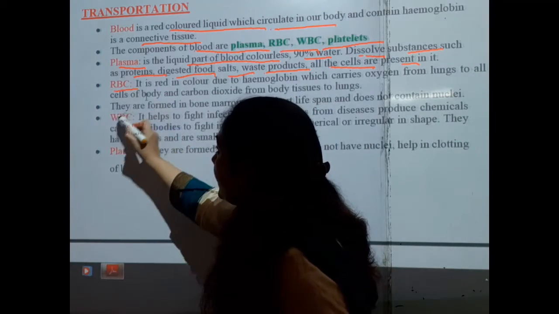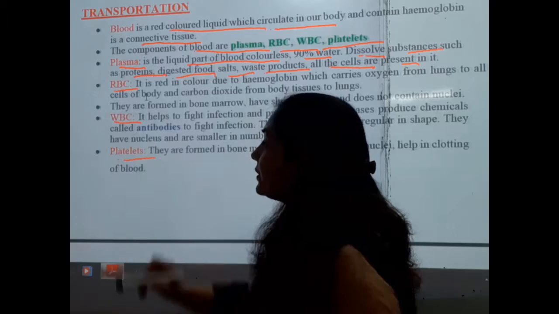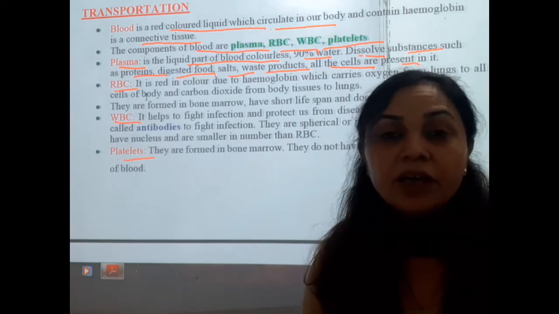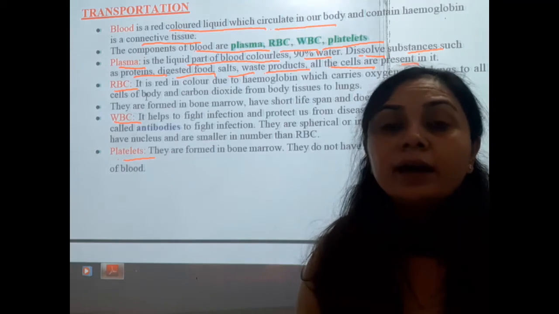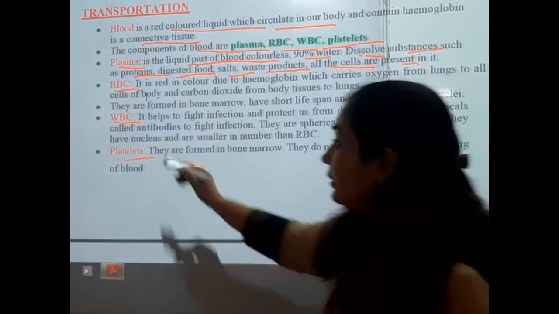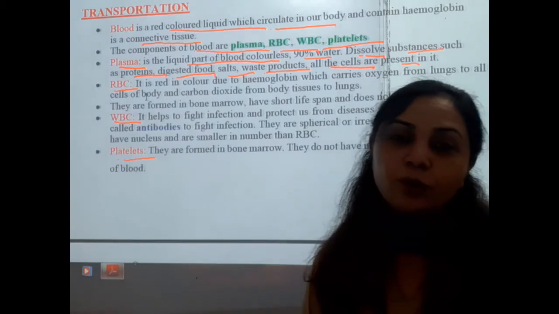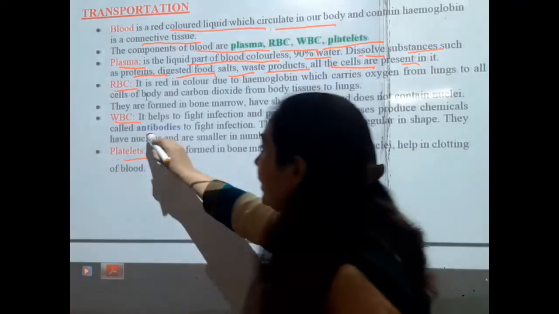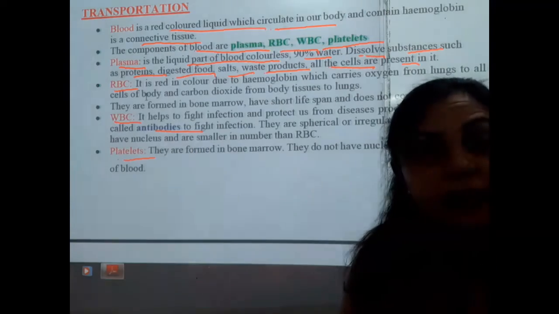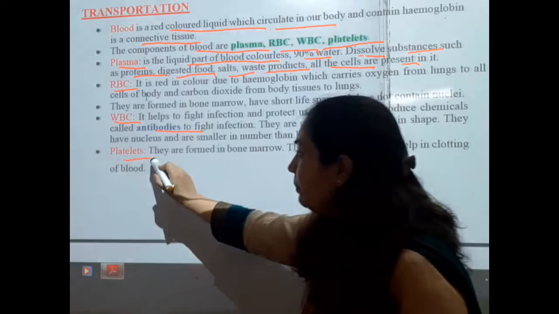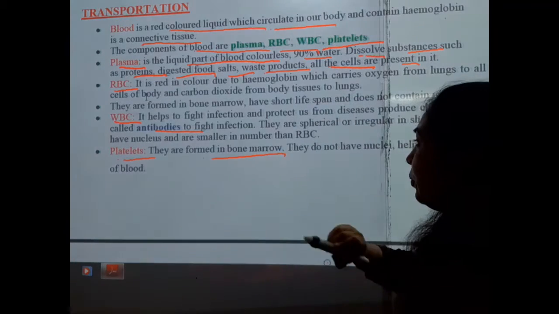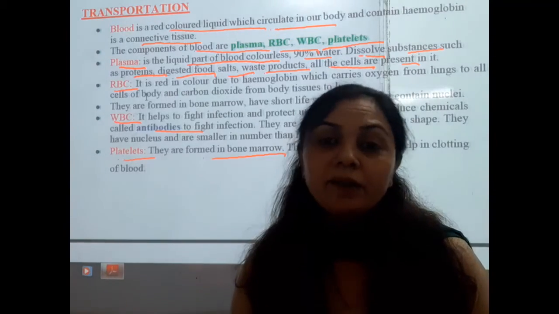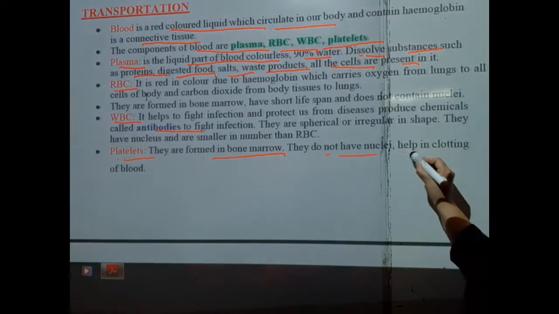Now the RBCs, the WBCs and the platelets. Students, RBCs are called red blood cells and are responsible for the red color pigmentation. The WBCs are also called the soldiers of the body, because they create antibodies to fight infections. And finally the platelets, they are found in the bone marrow and do not have any nuclei, but they help in the clotting of blood.